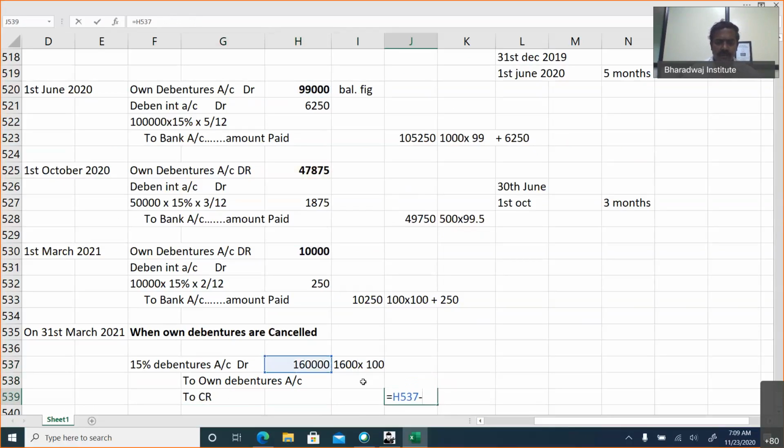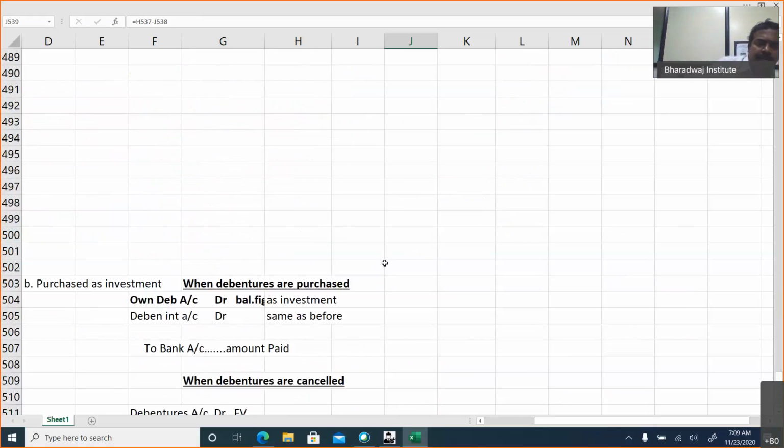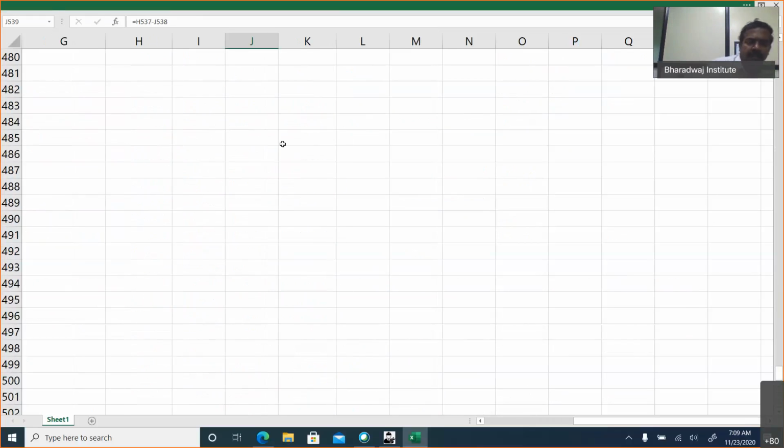1,60,000 minus this one. 3,125. Okay, if you add up the previous capital reserves transferred, you will get the same answer.